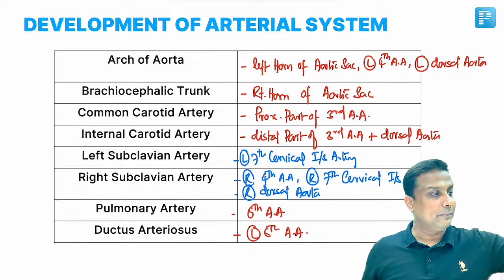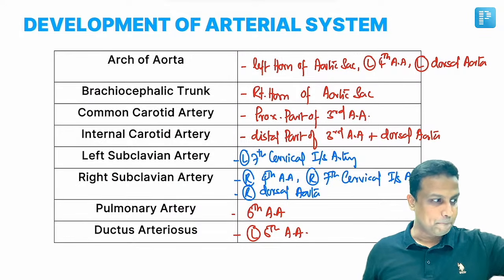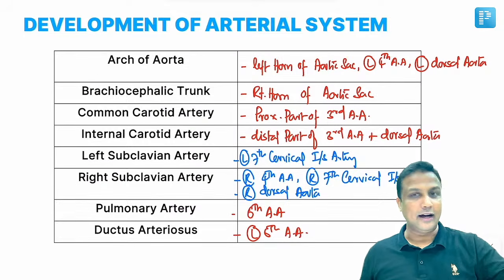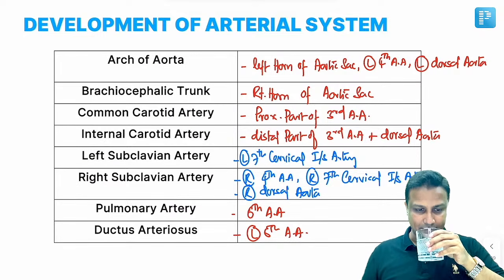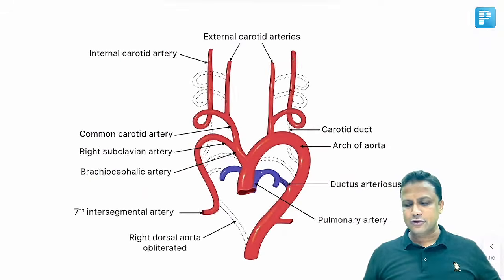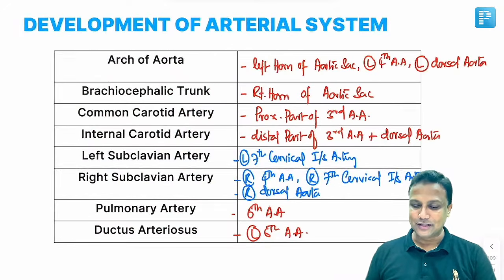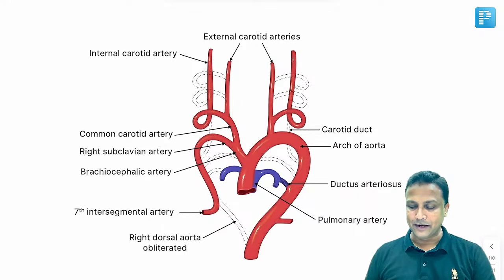Now, welcome to development of arterial system, sir. Definite question in your FMG exam. A definite question will come in your exam from the development of the arterial system. Now, I hope every student remembers this diagram here. First, let me tell you in this diagram, then I'll show you this table here, otherwise it will not be understood.